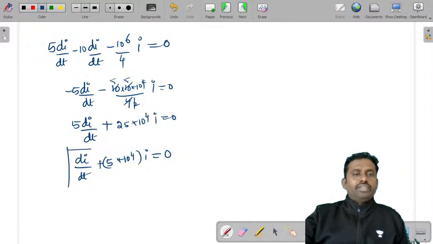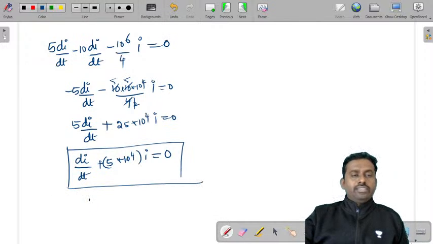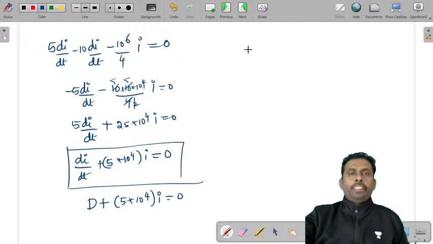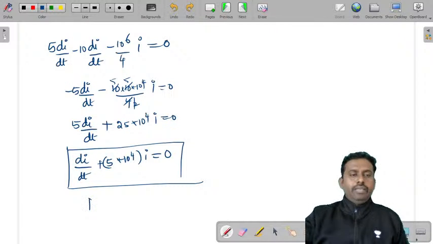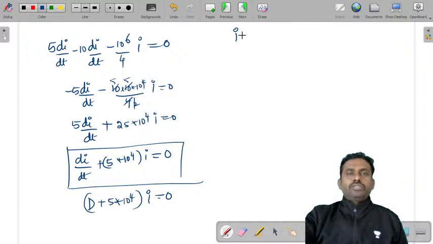So you have this differential equation. You can also write this differential equation as d plus 5 into 10 power 4 into I is equal to 0. So what is its solution? I is equal to I complementary.